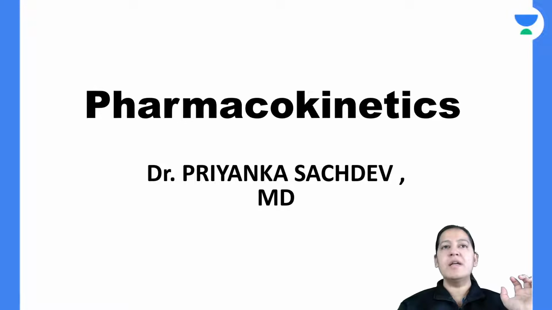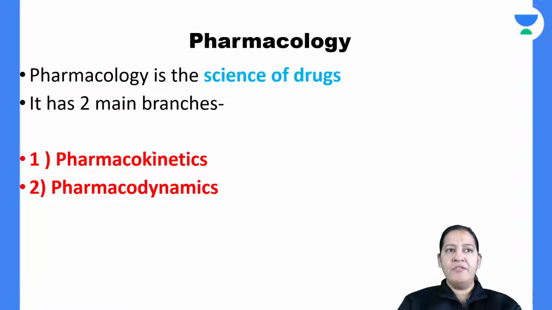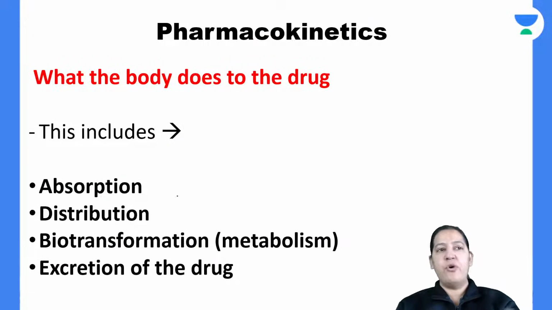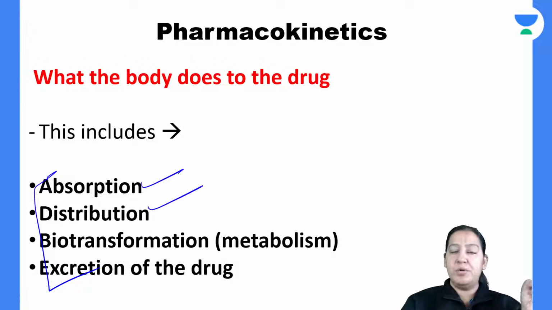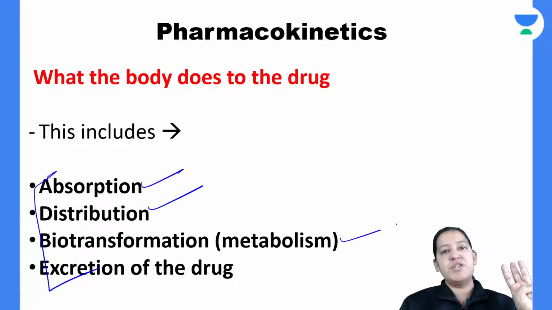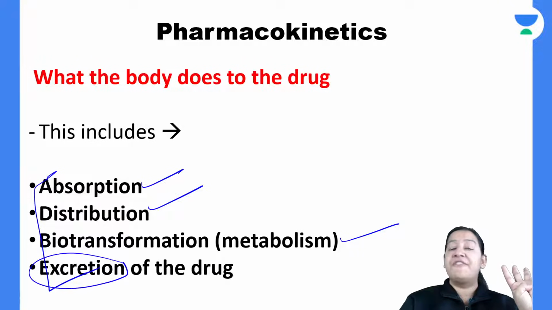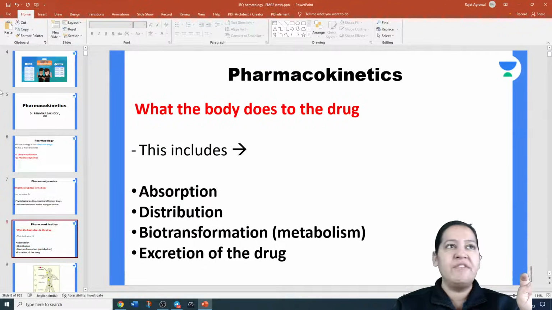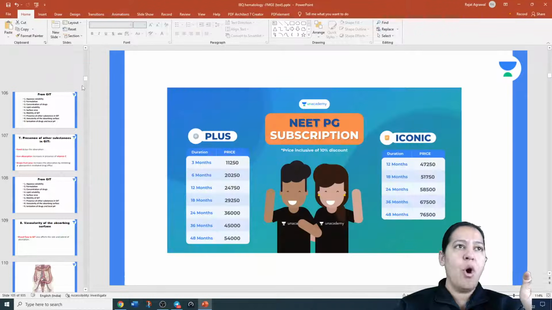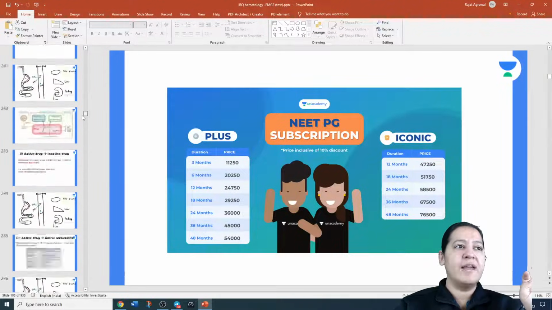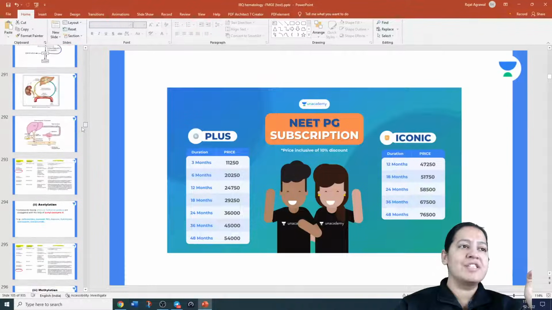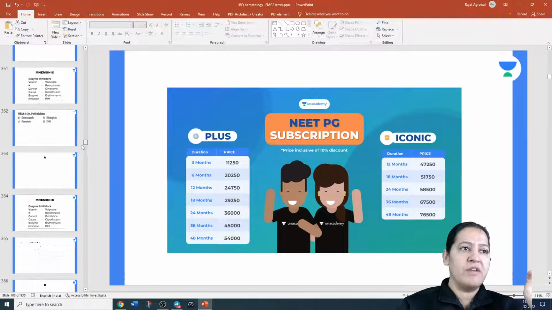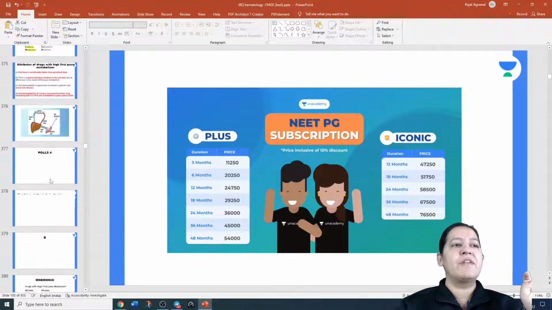So, give me a minute. In pharmacology, we already know we have two branches, kinetics and dynamics. We have started kinetics. In kinetics, there are 4 chapters. We have already finished absorption and distribution. In the last lecture, we finished biotransformation or metabolism. And now I am making a fresh start, excretion. You have to give me a minute to jump on the slide where we were so that we can continue from there. I hope you are all old students and have attended the last lecture also. If you have not, please watch the recording later on. You can attend this lecture now and watch the recording later. You can't afford missing that. So let me start with excretion.